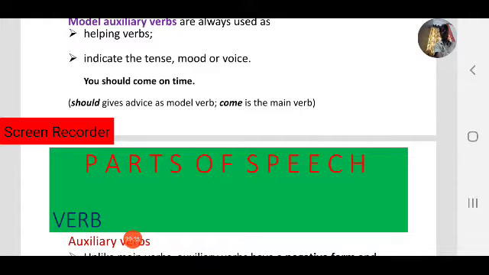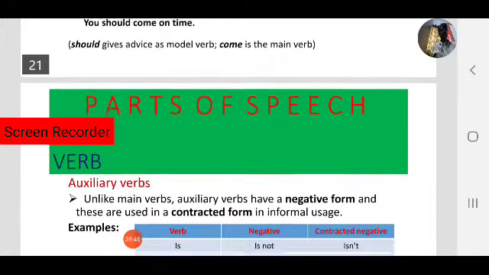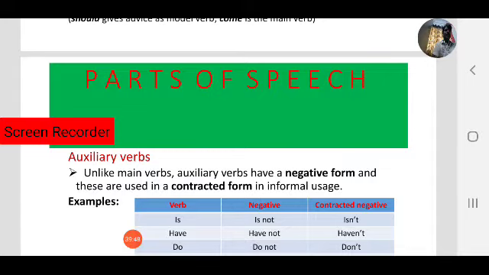So come is the main verb, as you know. This is about modal helping verbs. Modal helping verbs are always used as helping verbs, not like primary helping verbs. Primary helping verbs can be used as independent verbs sometimes, and sometimes as helping verbs. We have seen with examples.